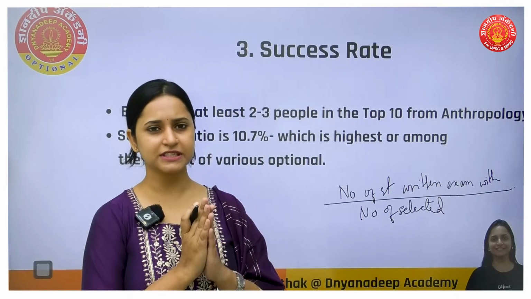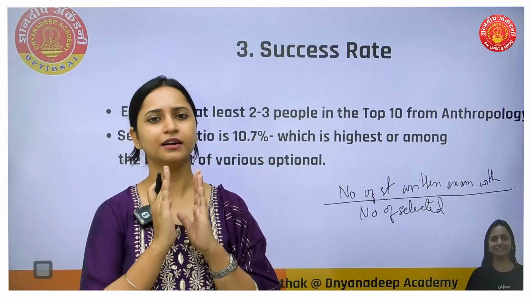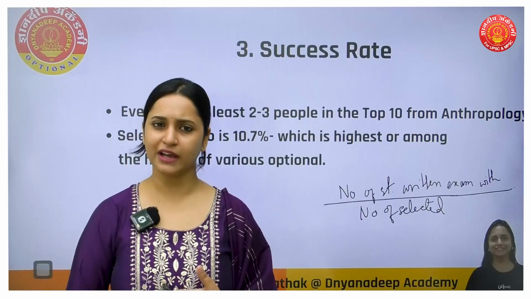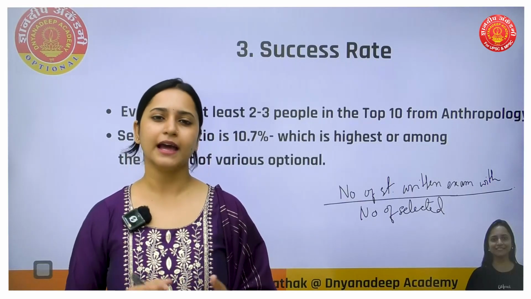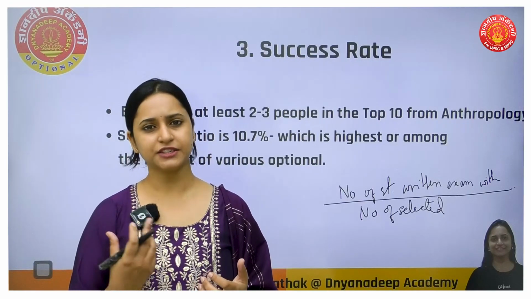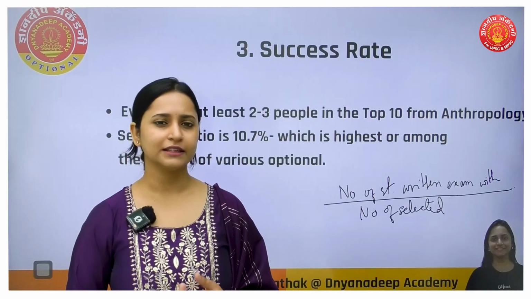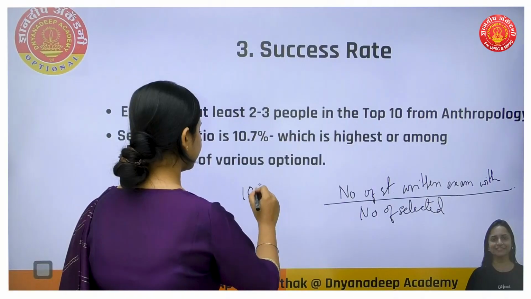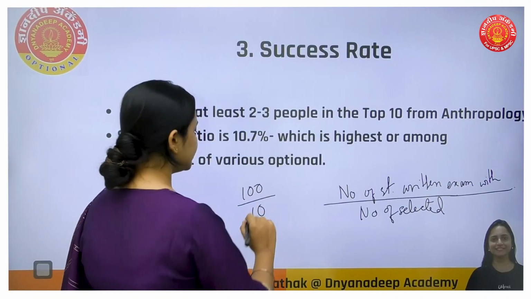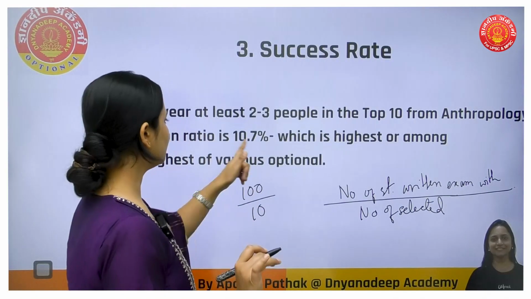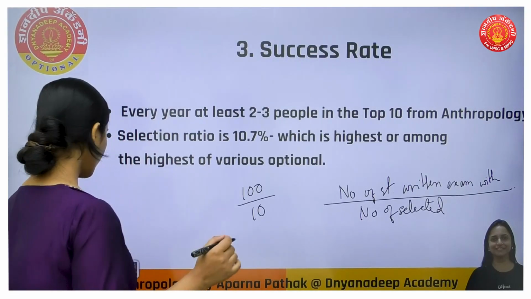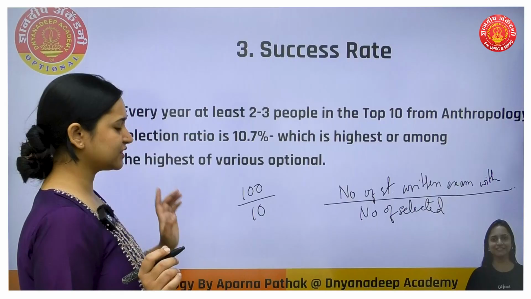That means, suppose 100 aspirants write the exam by taking anthropology as their optional, and out of 100, 10 get through the ranking. So the selection ratio is how much? 100 divided by 10. That is 10%. So it is almost 10.7%. You can see in the slide. I hope this is clear to all of you about the selection ratio.